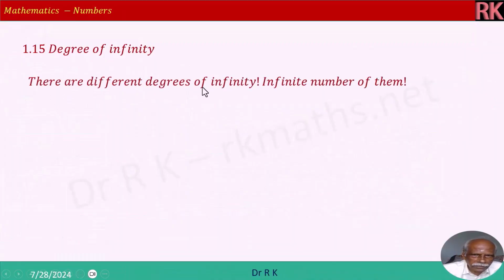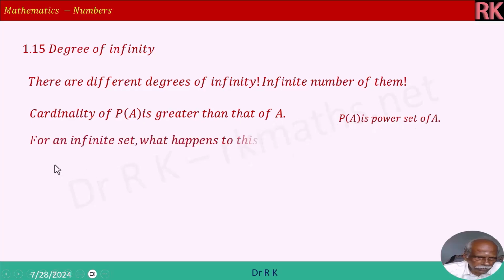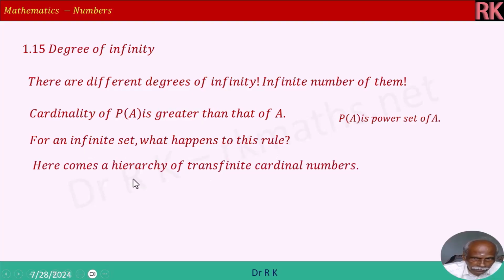There are different degrees of infinity, infinite number of them. Cardinality means what? Cardinality of P of A, power set of A, is greater than that of A. So number of elements in P of A is greater than number of elements of A. That is what it means. P of A means power set of A. For an infinite set, what happens to this rule? Do you say that more than infinity? Here comes a hierarchy of transfinite cardinal numbers.